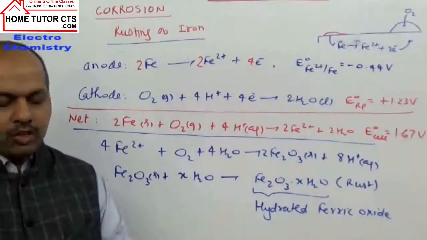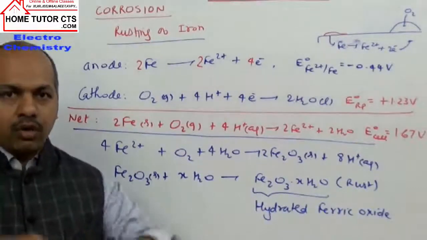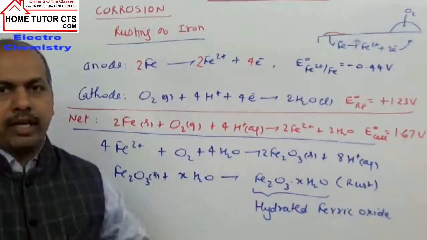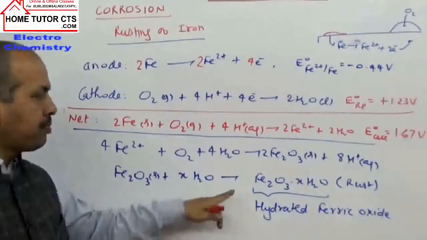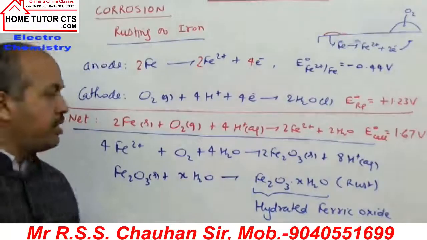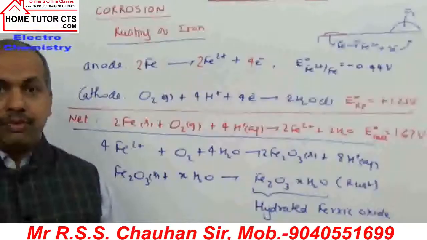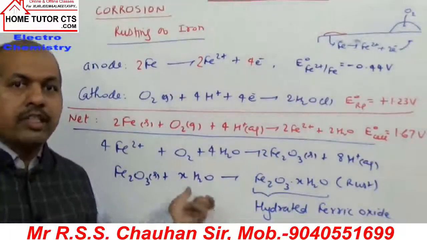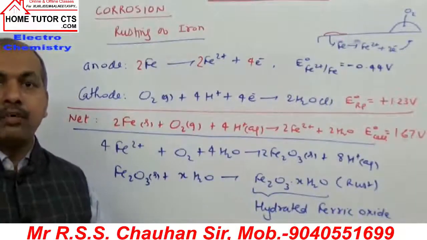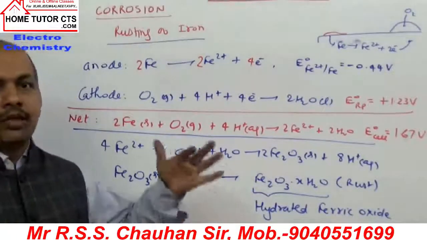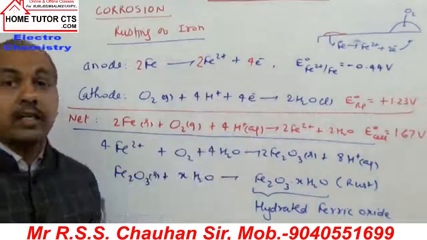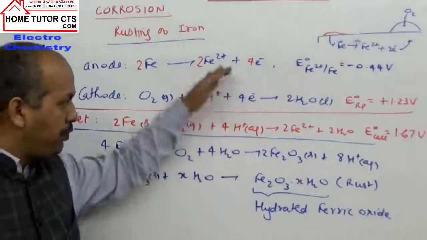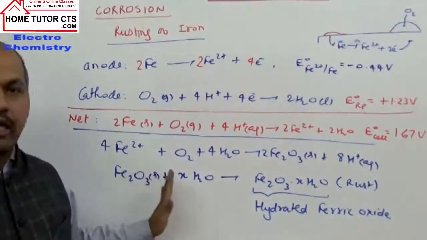Without rust, it is difficult to bend iron or cause a change in shape. But after rusting, if you try, the iron will break, if you are given a rod. So meaning what? This rusting is dangerous in that way, because in maintenance of buildings or bridges, or other structures made of metals, especially iron, they require prevention of corrosion. Prevention of corrosion is very important. Anyway, that is the phenomenon of rusting taken till now.